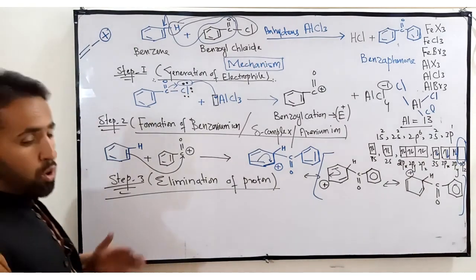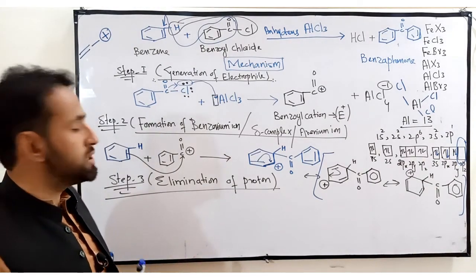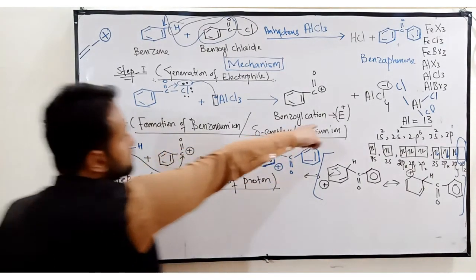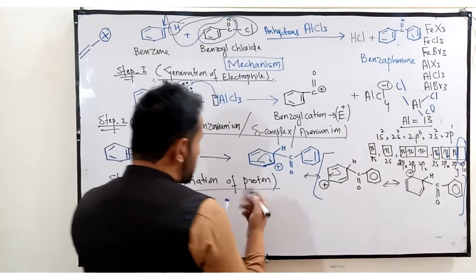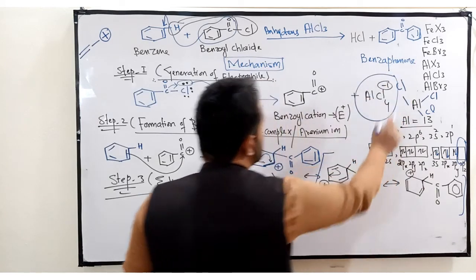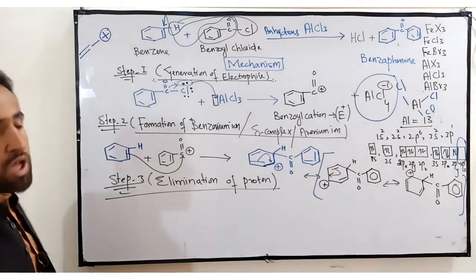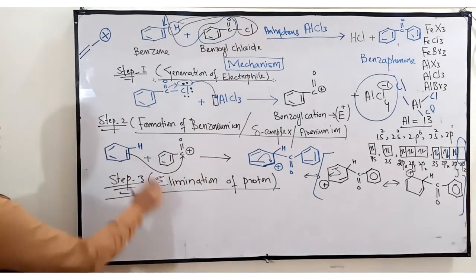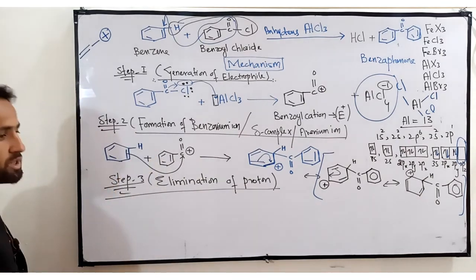Now who will help us in the elimination of the proton? This part will help us in the elimination of the proton, because it possesses an additional chloride ion. The same chloride will attack on this hydrogen, on this proton.